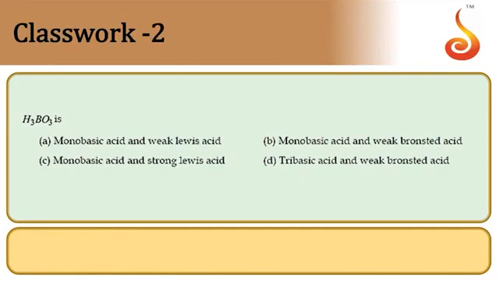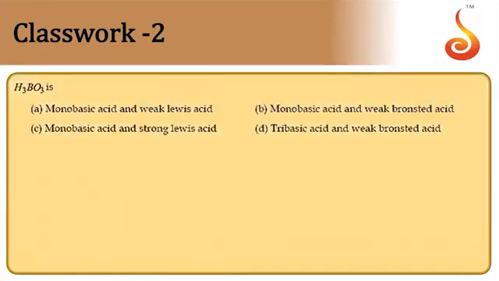Second one, H3BO3, that is boric acid, is. So we have to see the nature of boric acid. Let us take an example like this. Boric acid, B(OH)3. So boron is electron deficient. Plus water molecule, let us write H+ and OH-.